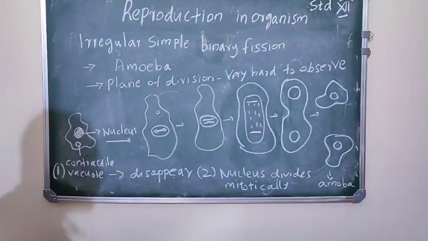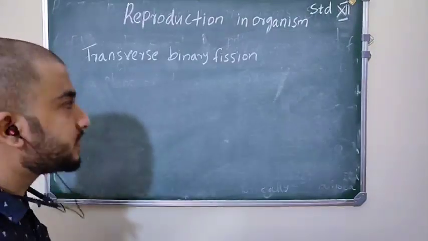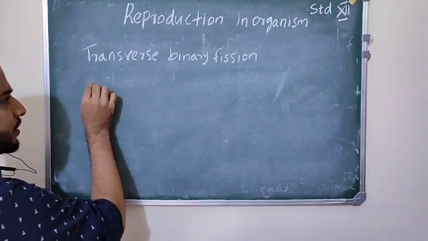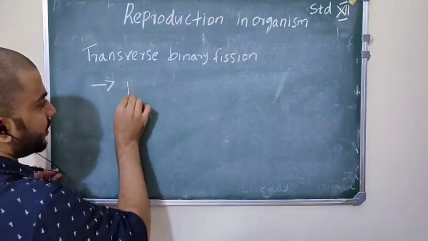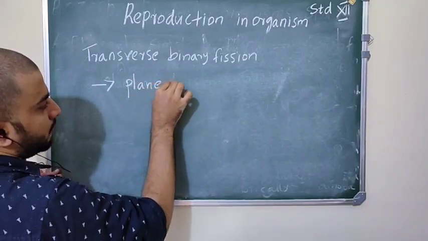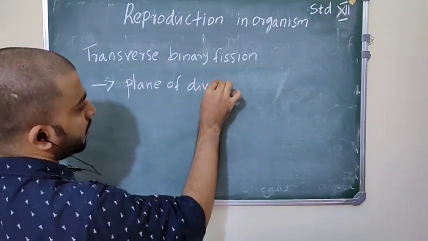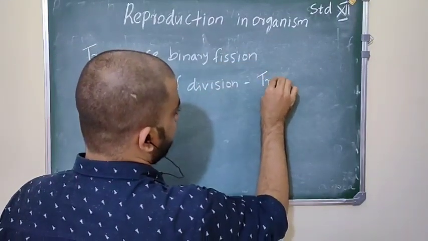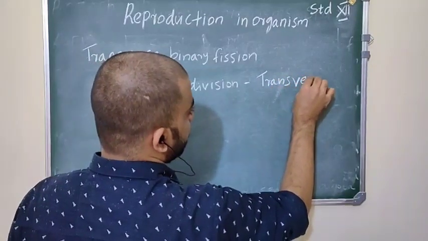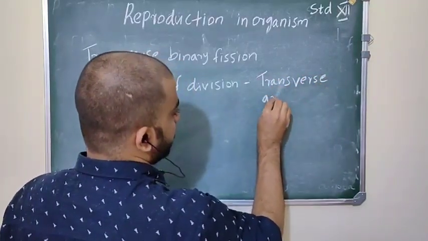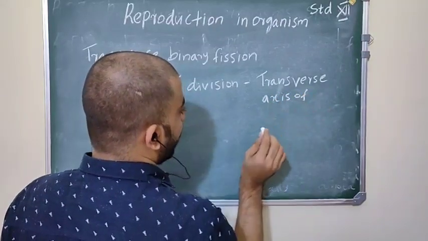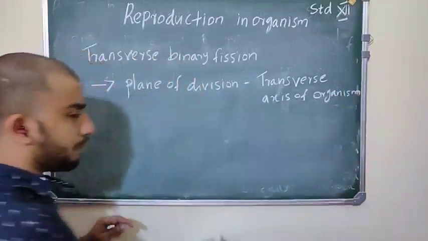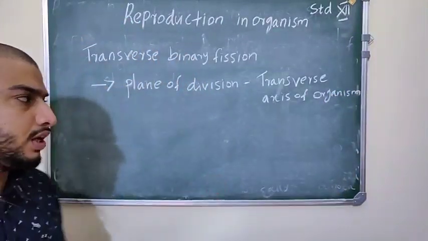So, any doubt? Next we are going to discuss transverse binary fission. In transverse binary fission, the plane of division is along the transverse axis of the individual organism. So the plane of division occurs along the transverse axis of the organism.